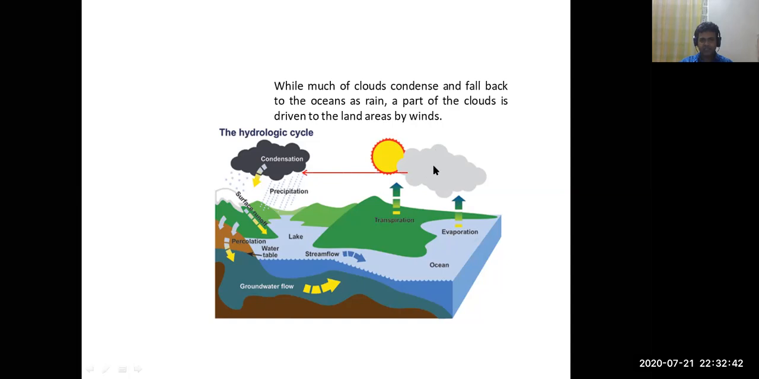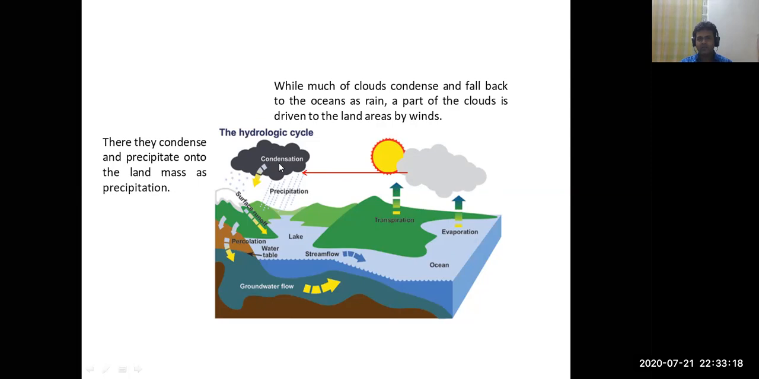So here you can see part of this cloud is moved towards the land surfaces by the action of wind, while a part may fall on the ocean in the form of precipitation, rainfall. So now these clouds move to the land surfaces. Next, what happens? Then the condensation process takes place. Part of the condensation process takes place here, and part takes place here.